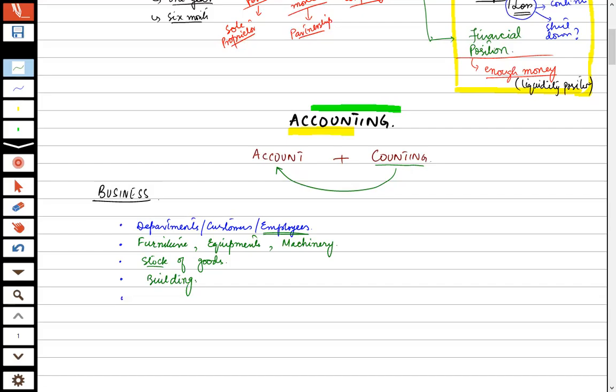And one more thing: any business cannot be run without the basic requirement. What is the basic requirement to start any business, or what do we deal with in daily life? If we want to purchase something, then what do we have to give on the other side? Money. Obviously, that is known as cash. Capital. Okay. Similarly, most organizations also have some bank accounts.